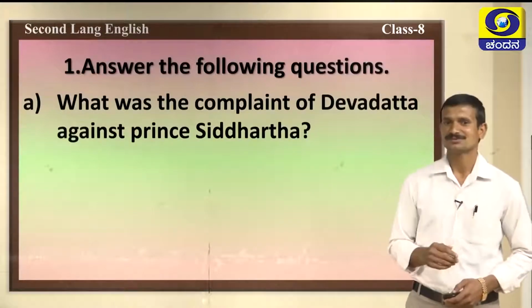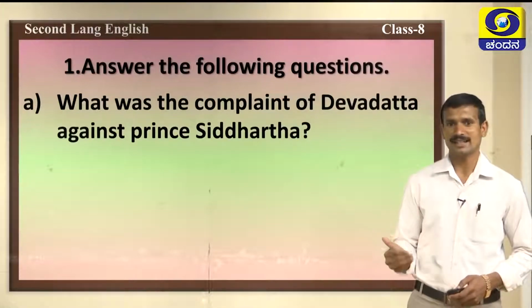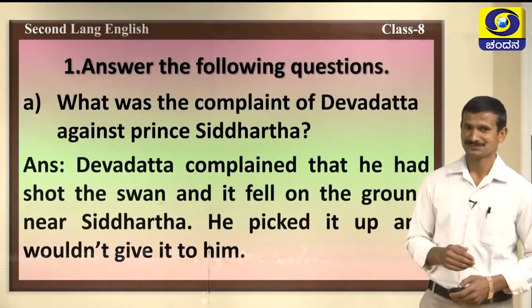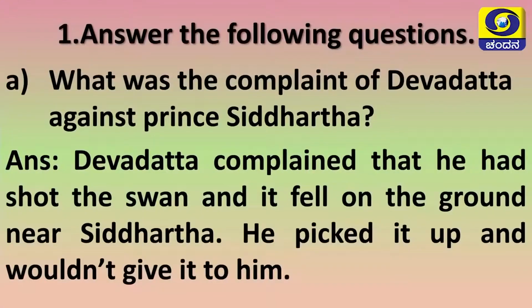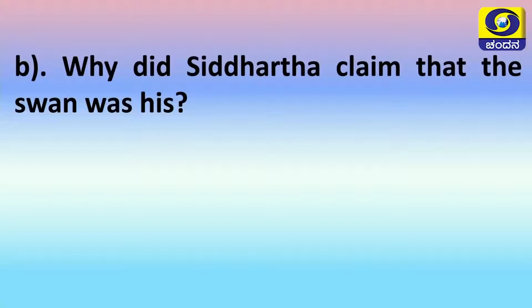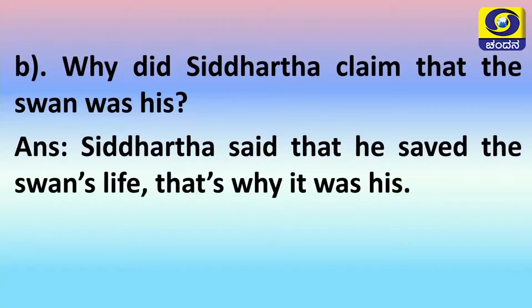Okay, first question is, what was the complaint of Devdutt against Prince Siddhartha? Devdutt complained that he had shot the swan and it fell on the ground near Siddhartha. He picked it up and wouldn't give it to Devdutt. This is okay. Next, move to the second question. Why did Siddhartha claim that the swan was his? Siddhartha said that he saved the swan's life, that's why it was his. This is the answer given by Siddhartha.